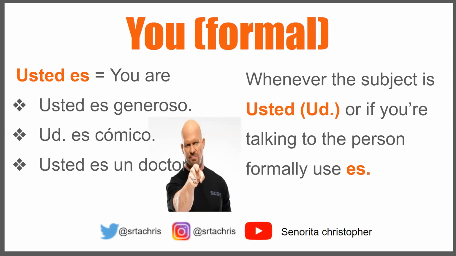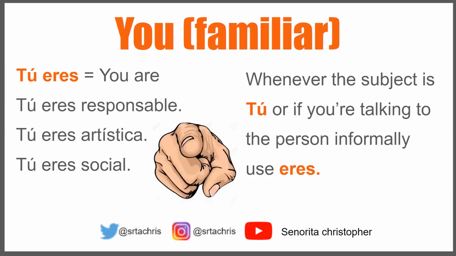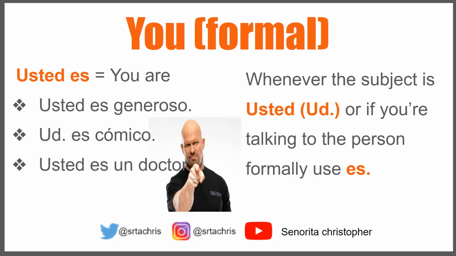You formal. As you can recall from our previous video, tú versus usted, in Spanish they have two ways to say you, or at least two of the ways. This time we're talking about the formal way. The informal way is when you're talking to your peers or family members. That was the tú familiar. But now we're talking more formal, someone that you don't know that well, someone who is in authority, or someone significantly older than you.